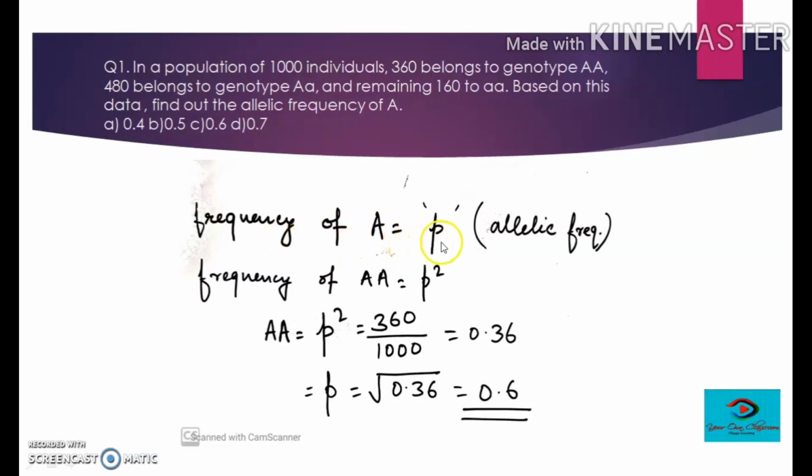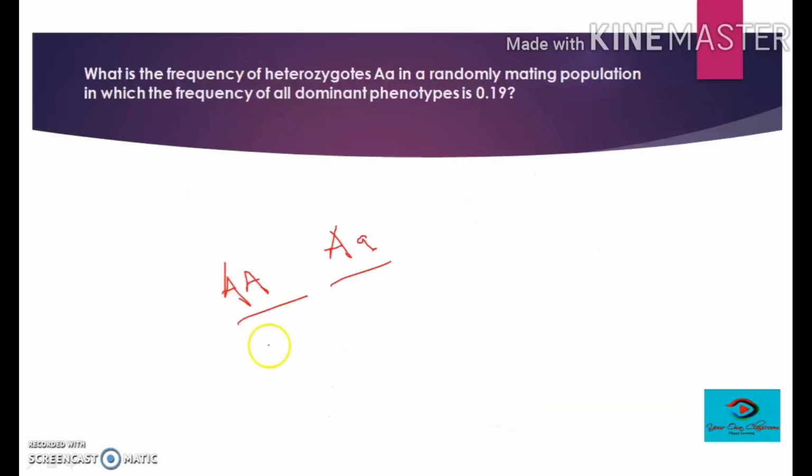So let's see its solution. Frequency of A would be p. That's what we are going to find here. And the frequency of capital A capital A, that is p square, is already given in the question, and that is 360 by 1000. So 360 by 1000 is 0.36, and p is the square root of 0.36, that is 0.6. So the answer would be C.